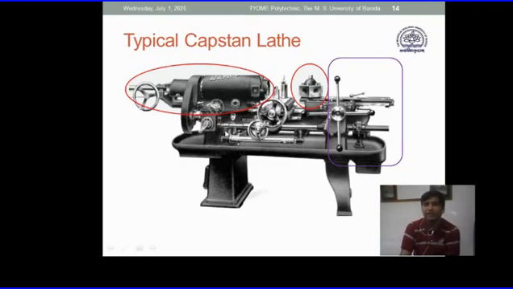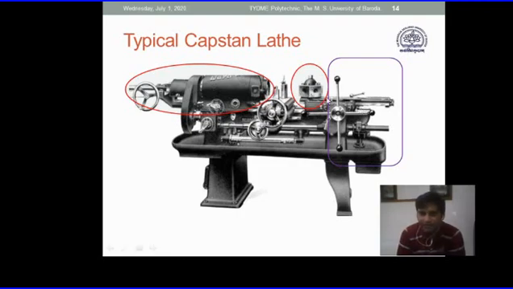This is the original, old type of capstan machine, which shows that there are only 3 major changes visible compared to our conventional lathe. One is that the headstock has a rod feeding mechanism, a rod feed element, and the chuck has changed to a collet chuck.